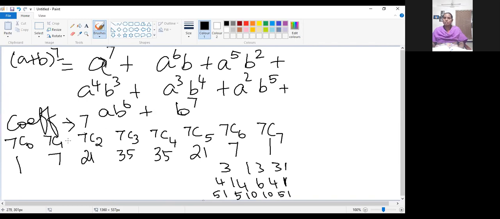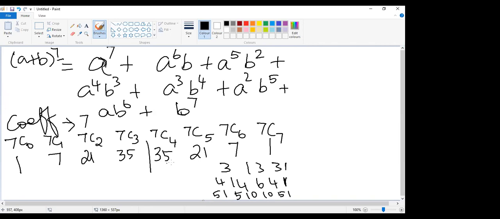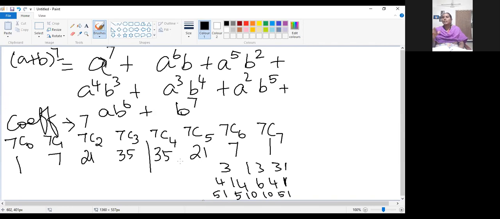Have you noticed here also? Till 35. Again 35, 21, 7, 1. It will be written in the decreasing format. Once you find till 1 or 2 values, then you can write the remaining in the decreasing order, the same way in the reverse order, as it is.